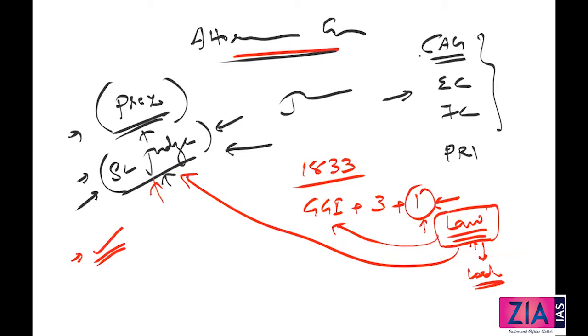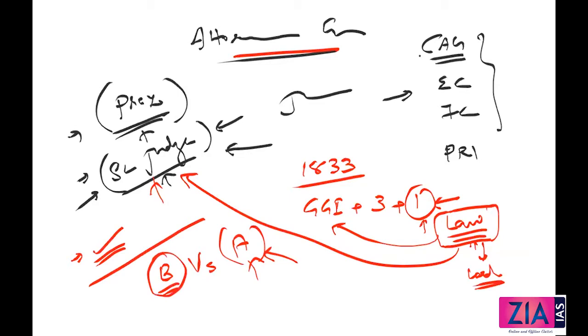But the other party should not be the government. Like between A and B, if A is his client, no problem, but B should not be the government or the state. Otherwise, private practice is allowed.